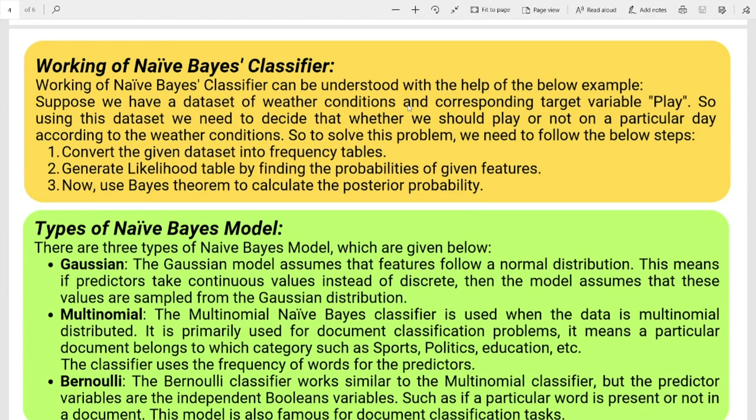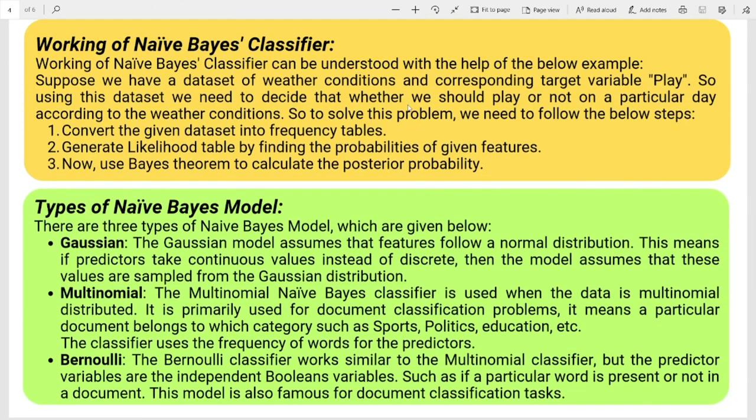Then, working of Naive Bayes classifier. Working of Naive Bayes classifier can be understood with the help of the below example. Suppose we have a dataset of weather condition and corresponding target variable play. So, using the dataset, we need to decide whether we should play or not on a particular day according to the weather condition. To solve this problem, we need to follow the following steps. First, convert the given dataset into frequency tables. Second, generate likelihood table by finding the probabilities of given features. Now, use Bayes theorem to calculate the posterior probability.